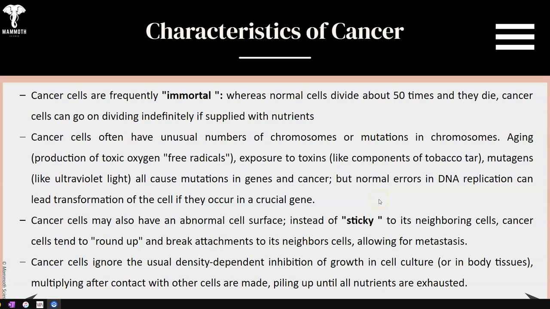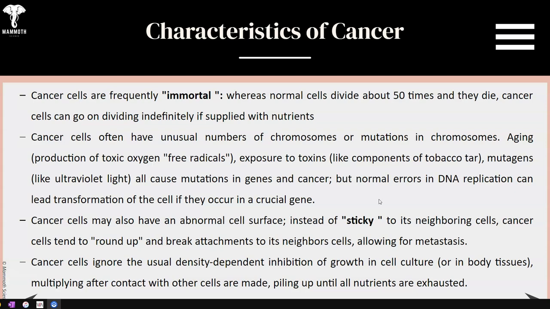Cancer cells may also have an abnormal cell surface. Instead of being smooth and moving past, it can be sticky, so it connects to nearby cells, and they round up and break attachments to neighboring cells, allowing for metastasis. So cancer cells ignore the usual density-dependent inhibition of cell growth in a cell culture or body tissues, multiplying after contact with other cells is made.